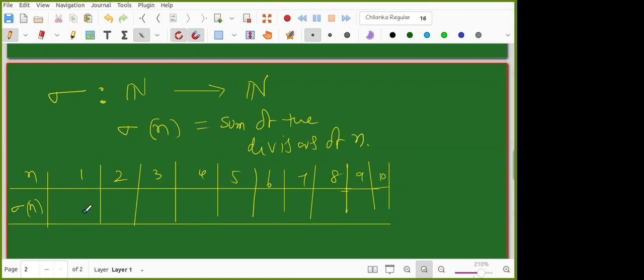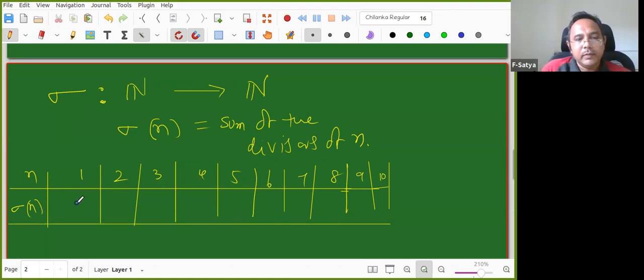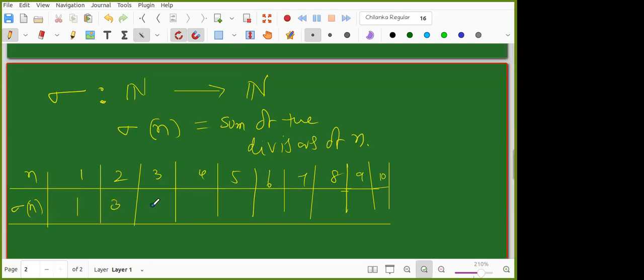What is sigma of 1? 1. What is sigma of 2? 3, very good. Sigma 3 is 4.